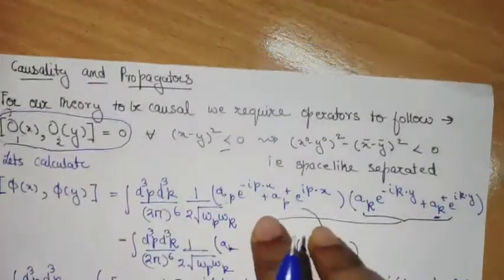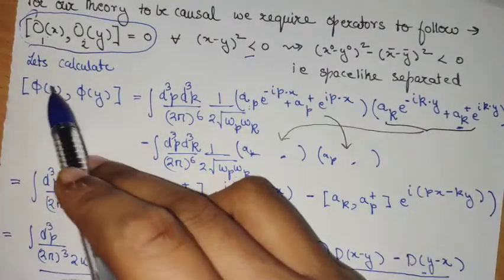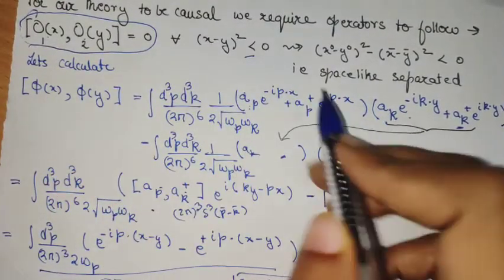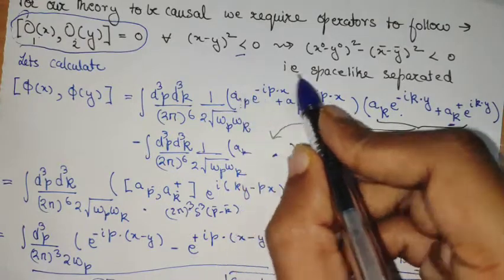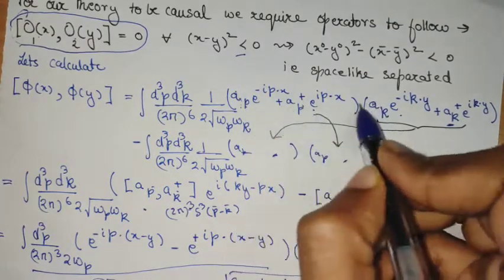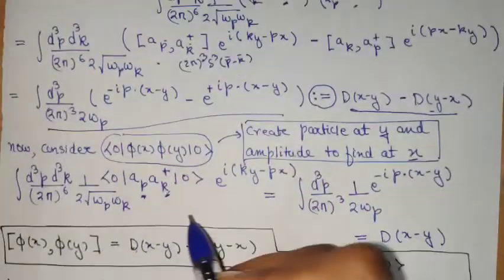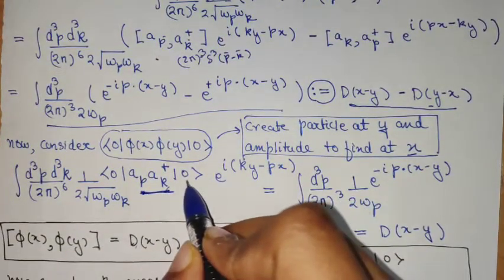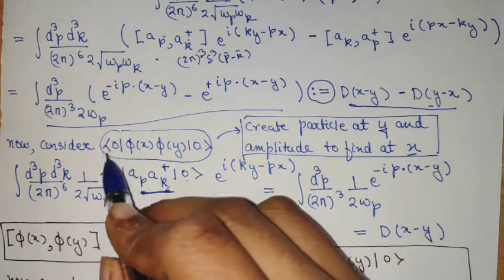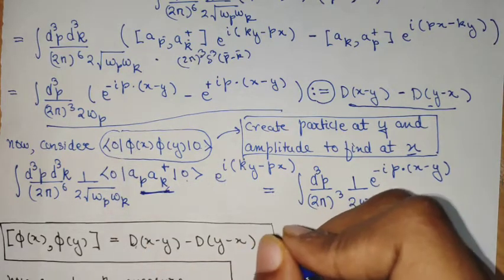So hence if we look at this term particularly, phi(x) phi(y), the first part of the commutator, we see that there are four terms of a_p and a_p dagger, out of which only one term, that is precisely this term, will have such a non-zero factor because it is getting squeezed by these vacuum states.